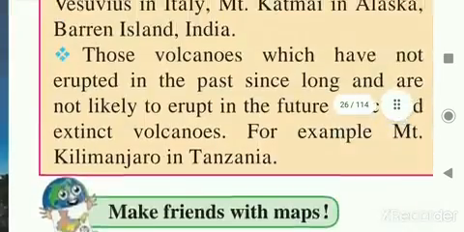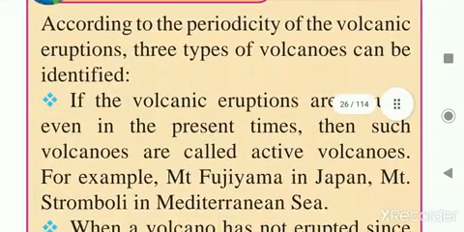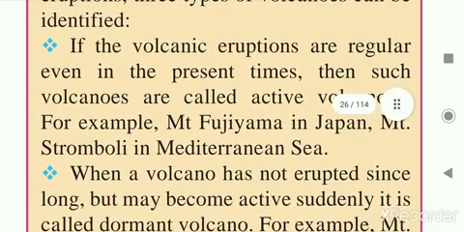Now, on the basis of periodicity, according to the periodicity of volcanic eruption, three types of volcanoes are identified. First, if the volcanic eruptions are regular even in the present times, then such volcanoes are called active volcanoes. Means here, according to the periodicity, volcanoes are divided into three types: the active volcano, then the dormant volcano, and last, as you can see in the picture also, the extinct volcanoes. Okay, see, active volcano means volcanic eruptions that regularly erupt.